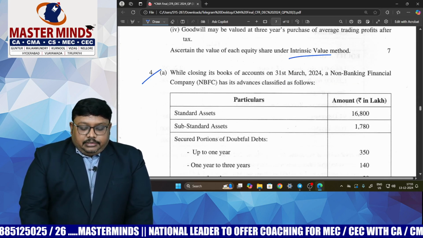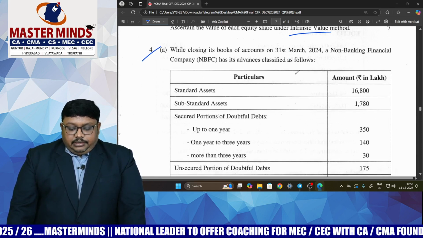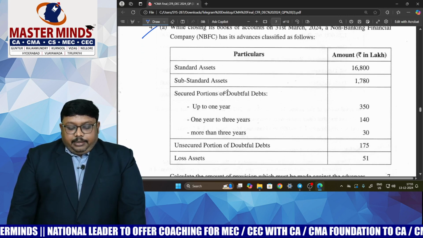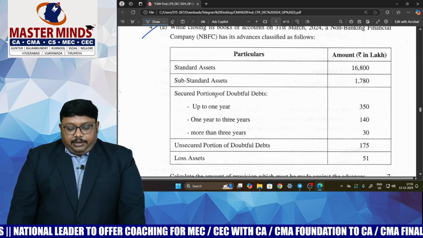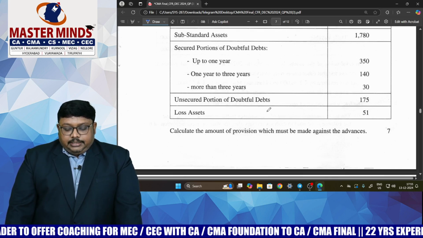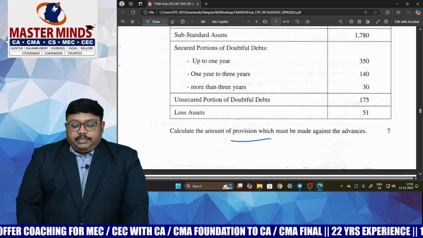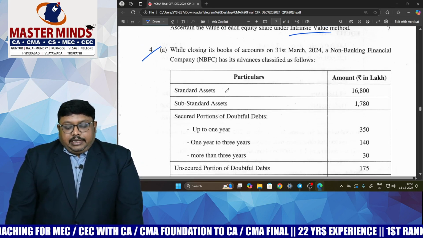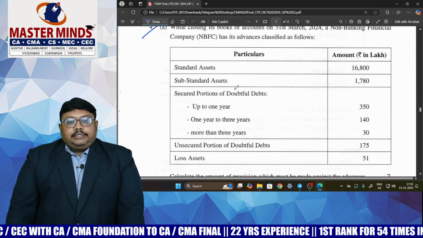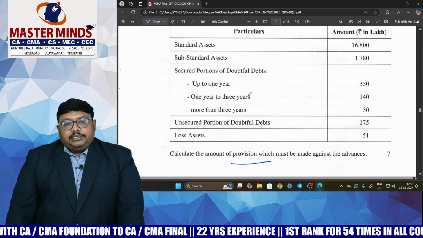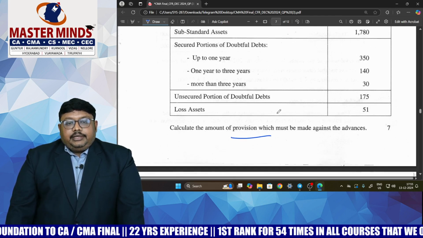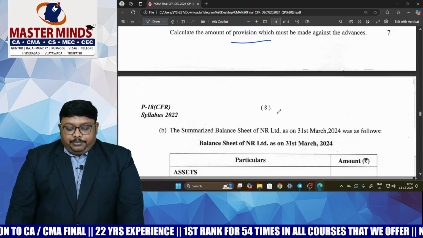And the next one is also a direct and easy question. So a direct question from the book they have given here. So all the standard assets, substandard assets, and while coming to the secured under doubtful debts, we are having up to 1 year, 1 to 3 years, more than 3 years, and unsecured portion of doubtful debts and loss assets. So based on that, we will calculate the provision. You know the provision calculation percentages relating to standard assets, substandard assets. While coming to doubtful debts, up to 1 year means what percentage? 1 to 3 years and more than 3 years, and for unsecured and loss assets. So accordingly, we need to calculate the total provision.